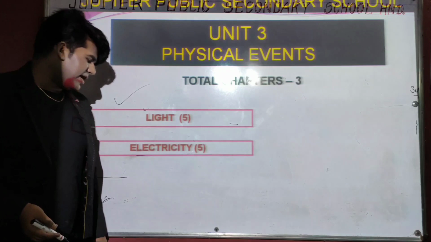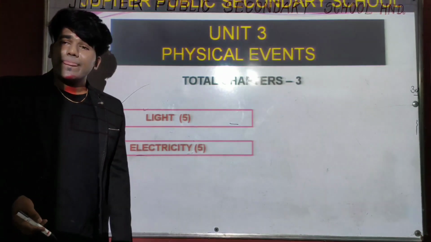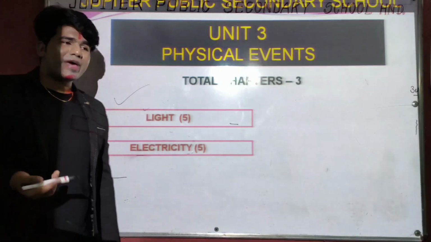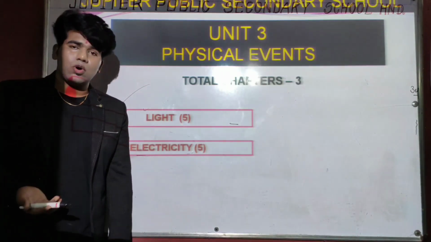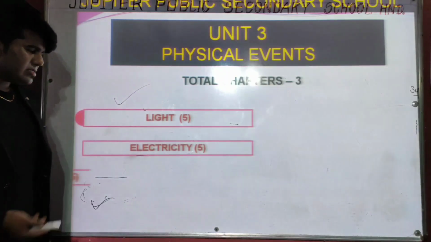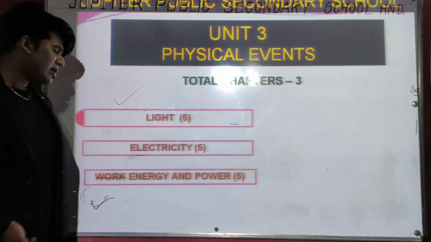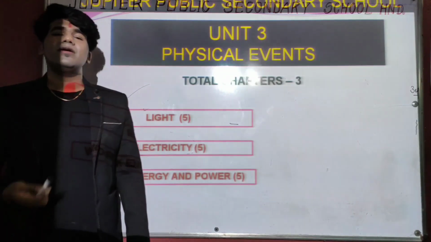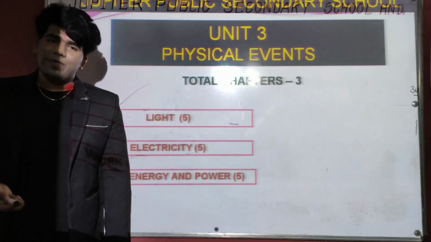The second chapter name is electricity. We will discuss electric current and units, magnetic fields and generators also. Clear? This chapter carries 5 marks. The third chapter name is work, energy and power, and this chapter also carries 5 marks.